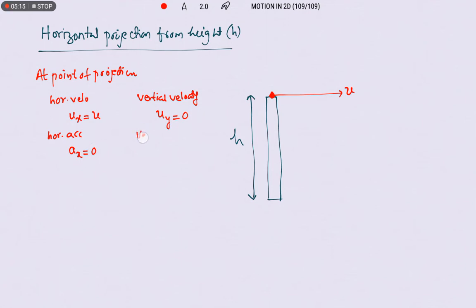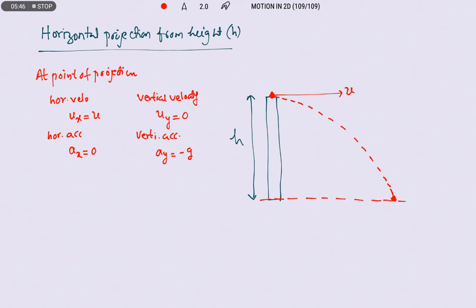Next, vertical acceleration. Vertical acceleration is nothing but, after the projection, the body is under the influence of the gravitational force. Therefore its acceleration is equal to minus g. Why is it minus g? It always acts towards the center of the earth. So after projecting the body from the height, this is the trajectory followed by the projectile.